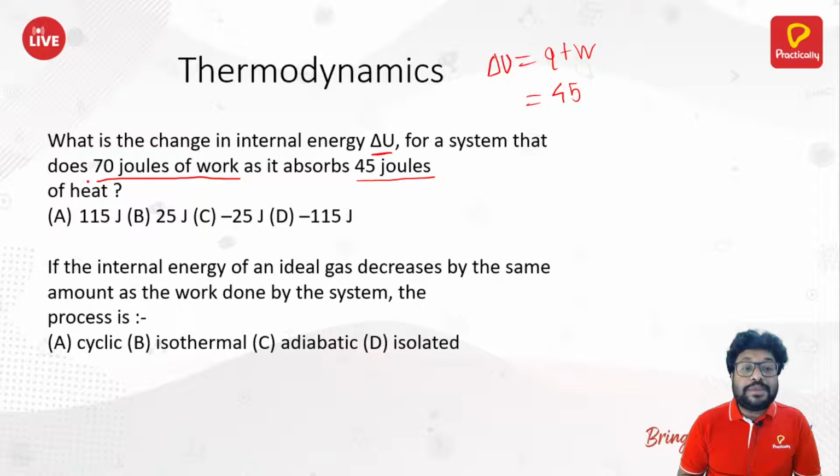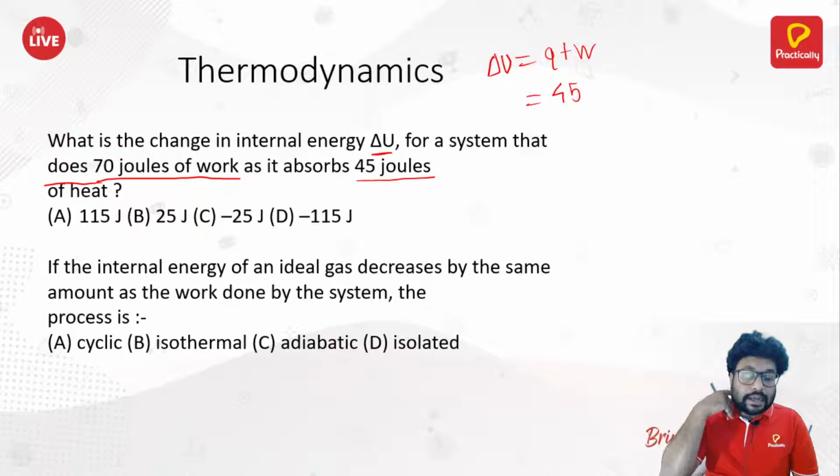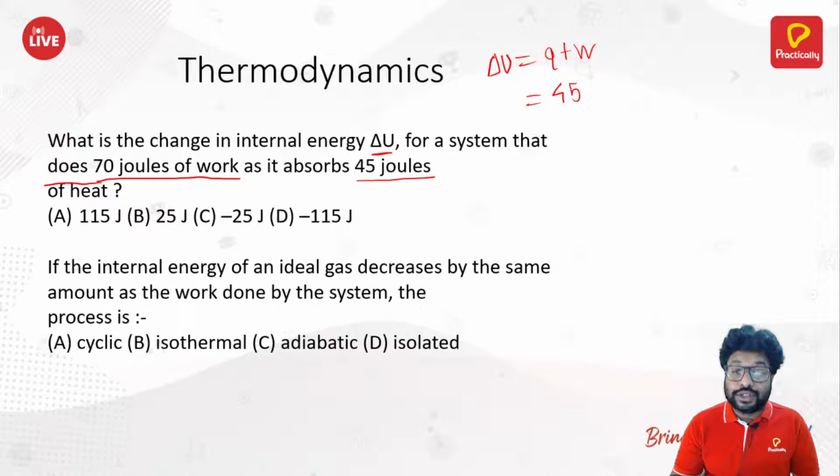Then the system does work, that means W has to be negative. If work were done on the system, work done would be positive.